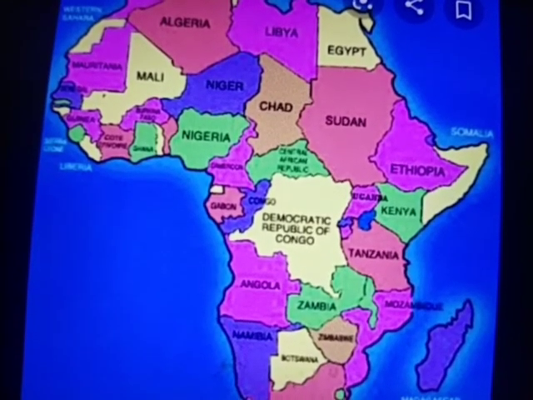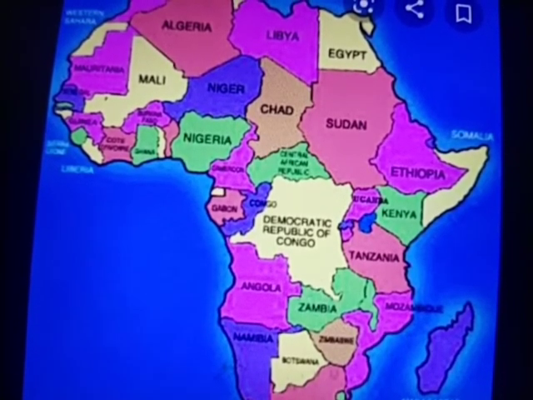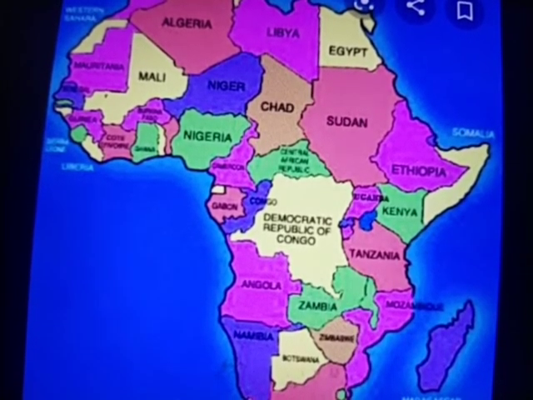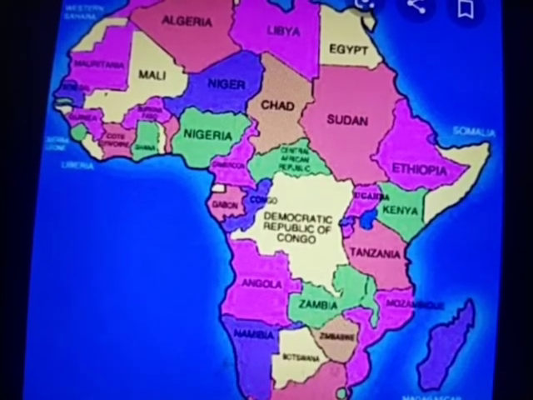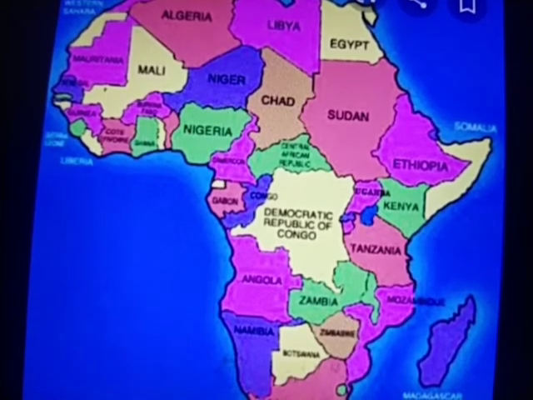Some important countries which are situated in Africa, you can see through this map. The People's Democratic Republic of Algeria is the second largest country on the African continent.